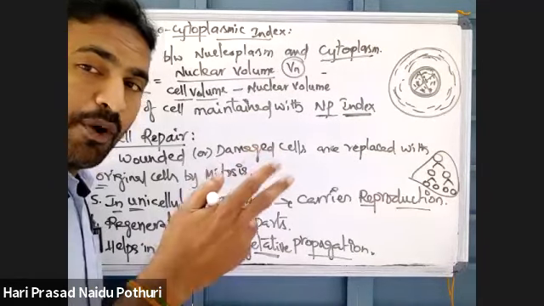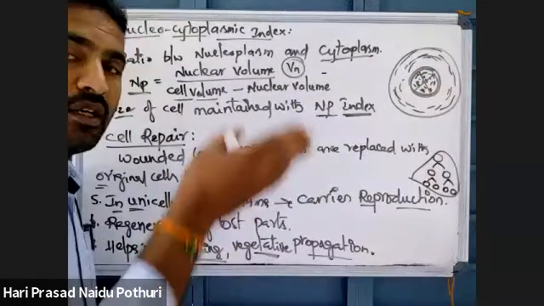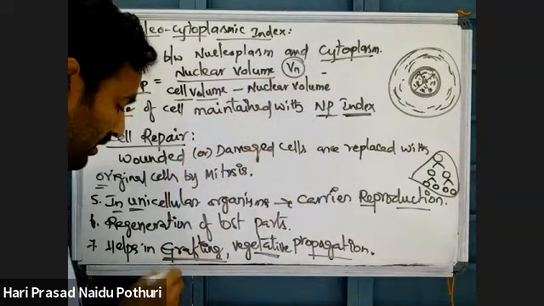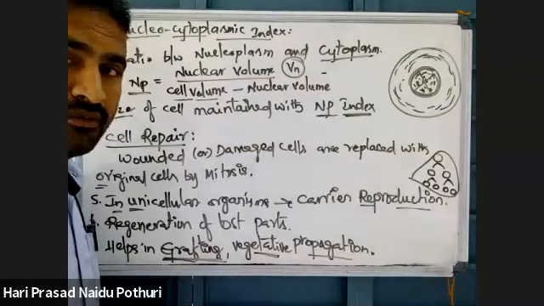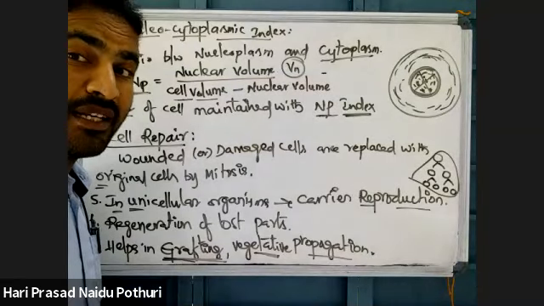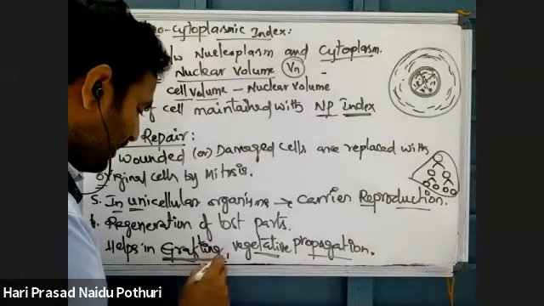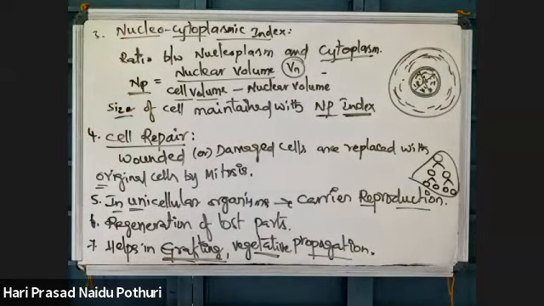Grafting means cutting off a part from one body and attaching it on another part. Even in humans we do this, like surgeries, plastic surgery, transplantation methods. Transplantation is like grafting. That is also carried out by mitosis. And in multicellular organisms, it is responsible for growth. The first point I told you already. These are some importances or significances of mitosis. Note down this.